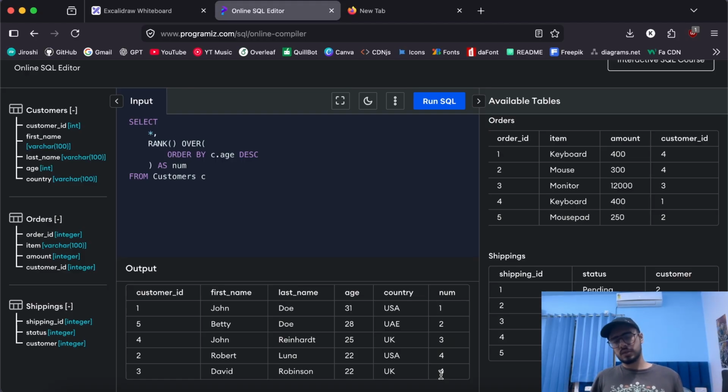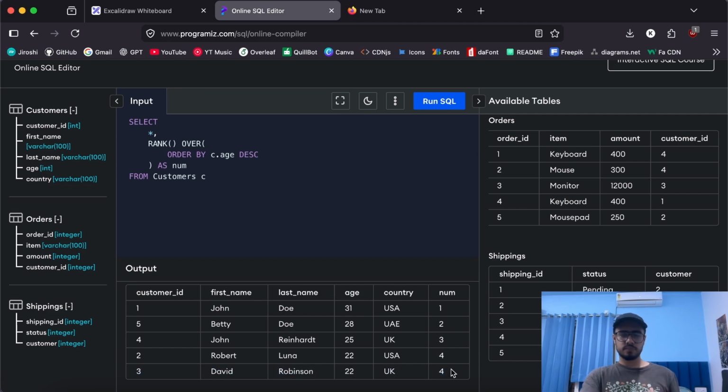Now how does rank really work? When we try to assign rank, it goes over each one of the rows, and it ranks similar rows with the same value. That's what rank does. When you check ages, 31 is a different row, 28 is a different row, so they get 1 and 2. 25 is again a different row, it gets 3. But 22 and 22, they are both the same numbers, right? For now we are ordering by age, so focus on the age column here. So each different row got 1, 2, 3, but when it came to the same rows, it just gave them the same numbers.